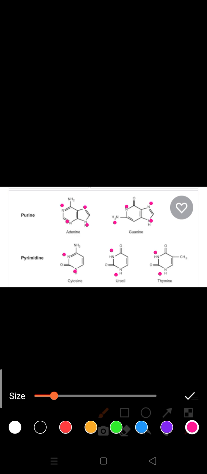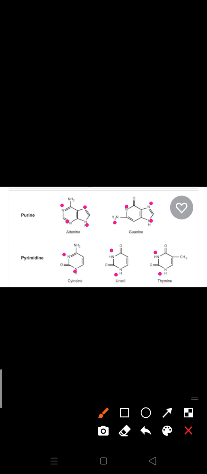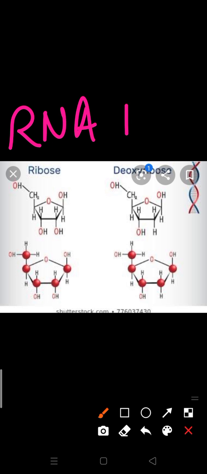Okay, if we discuss how they are attached to the pentose sugar, for this we first have to understand the structure of the pentose sugar. I hope nitrogenous bases are clear. Now it's about the pentose sugar. As you can see on your screen, in case of RNA, ribose sugar is present. In case of DNA, deoxyribose sugar is present.